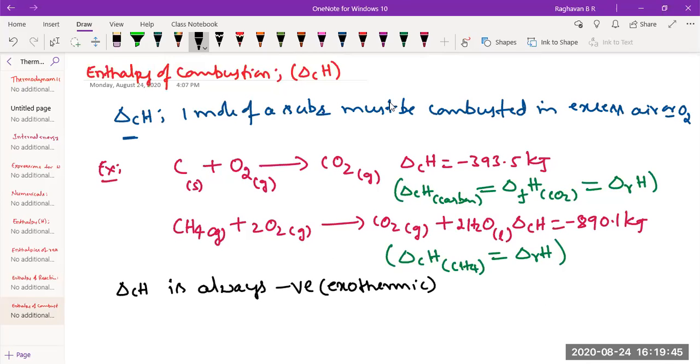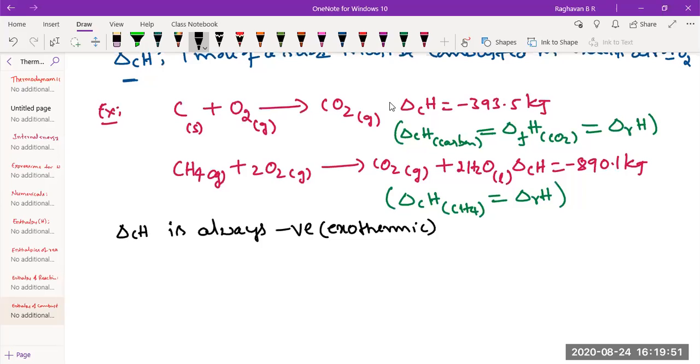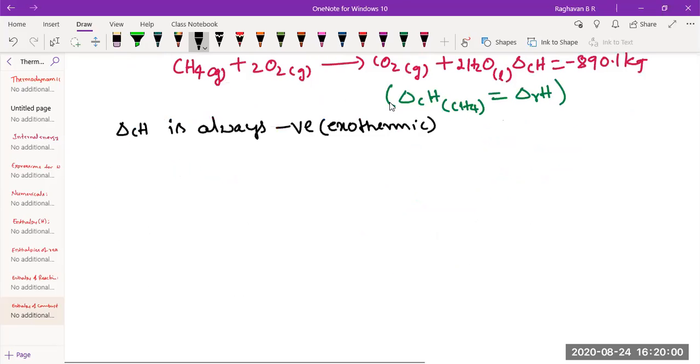During combustion, carbon dioxide is always liberated. Delta CH is always negative. I think you got the point. Yes, sir. Okay, this is enthalpy of combustion for you.